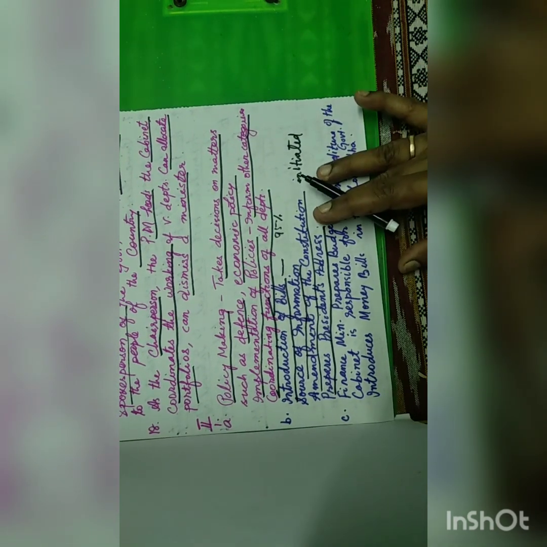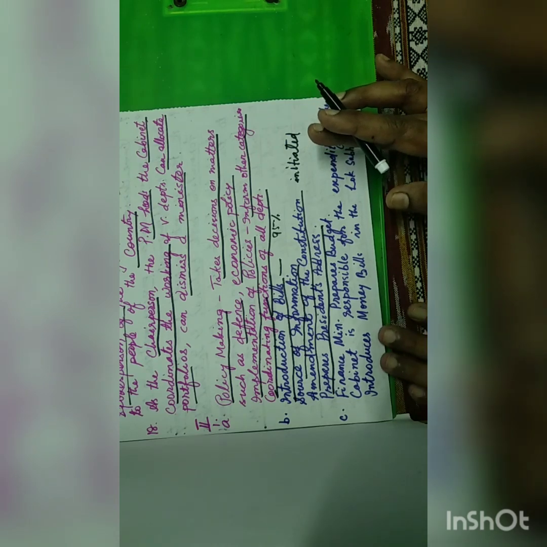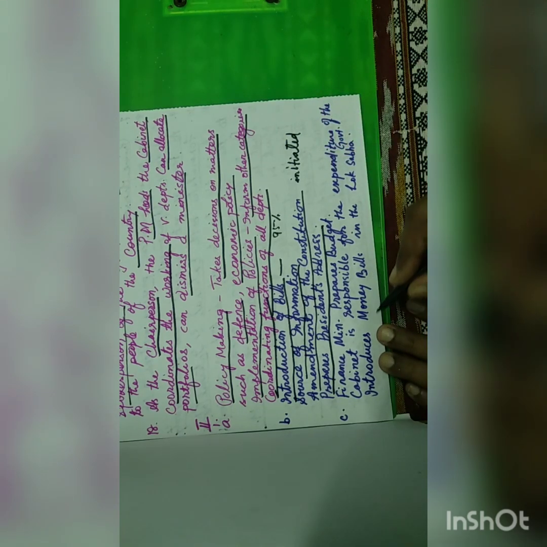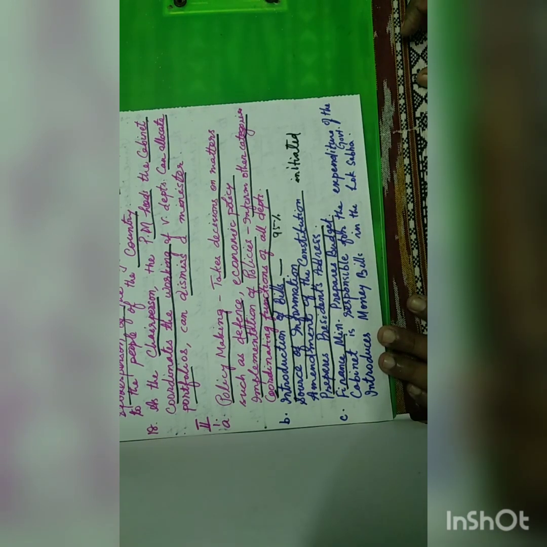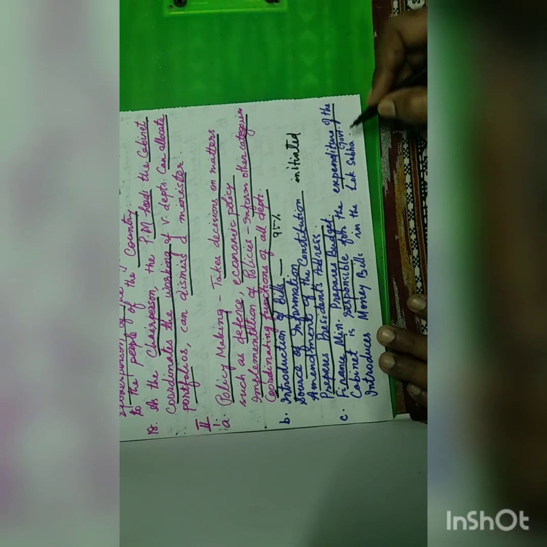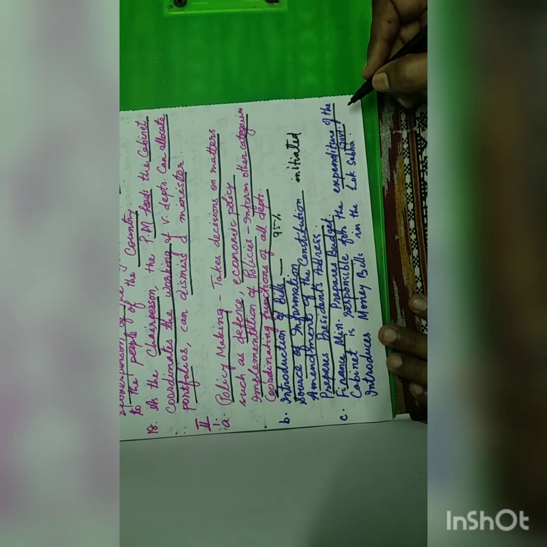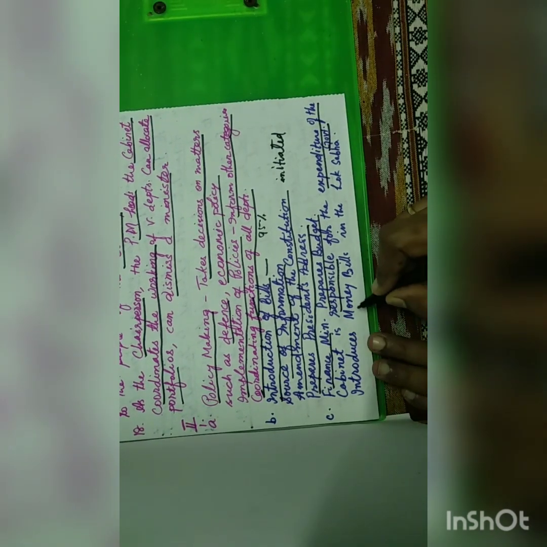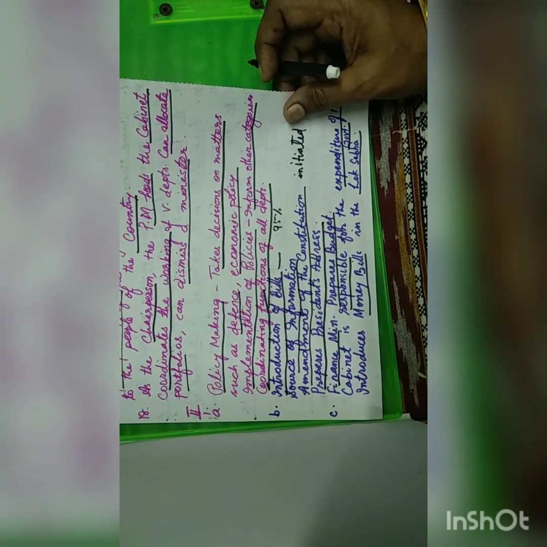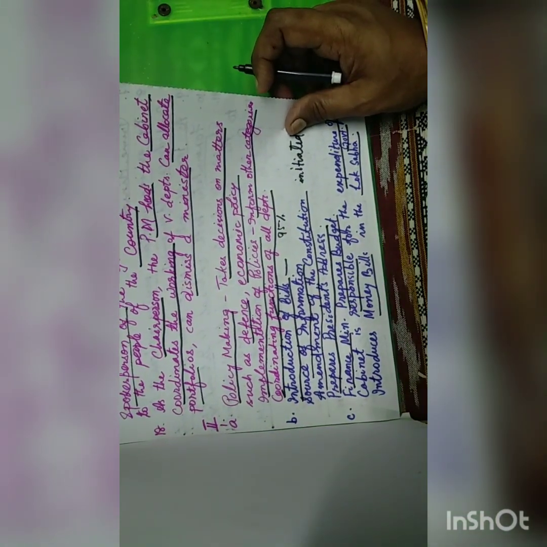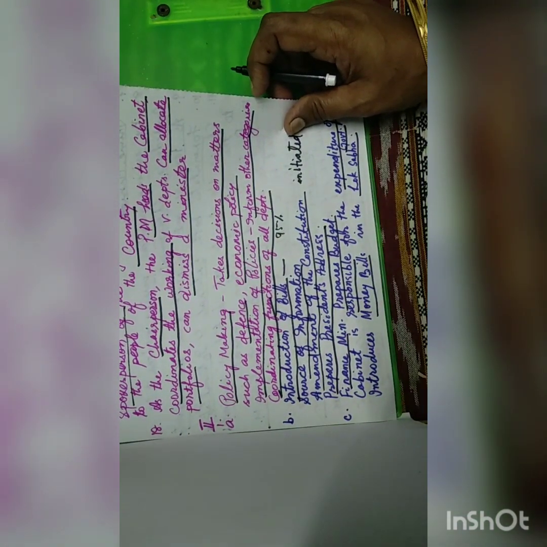Next is the financial. The cabinet ministers led by the finance minister prepare the budget for the ensuing year. The cabinet is also responsible for the expenditure of the government in the country. The cabinet introduces the money bills in the Lok Sabha. These are a few financial powers of the cabinet.